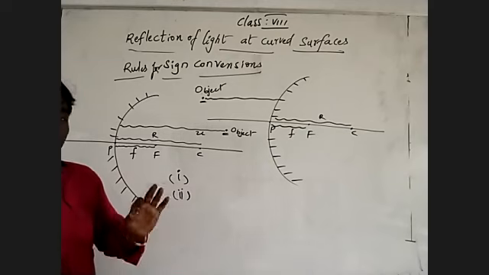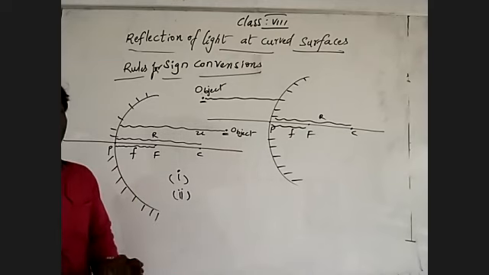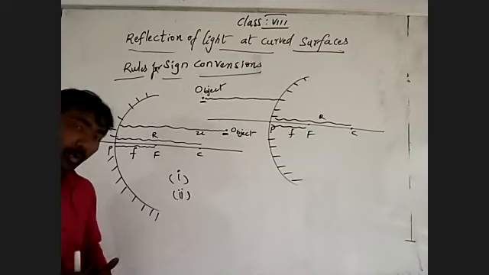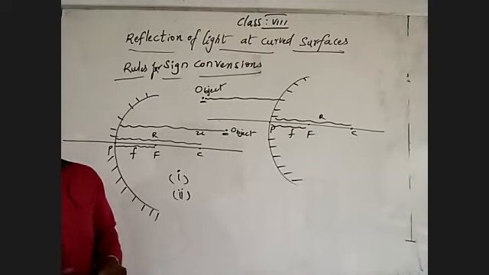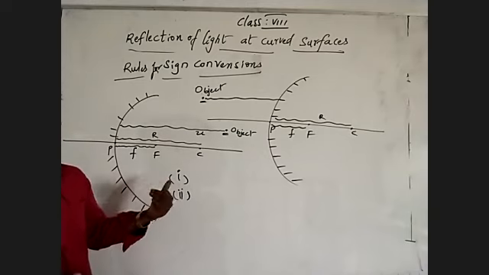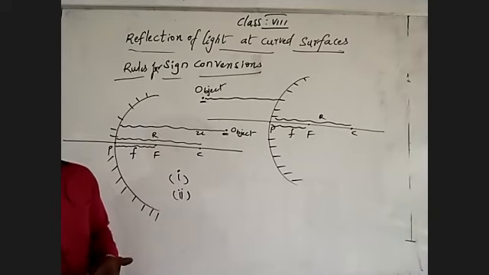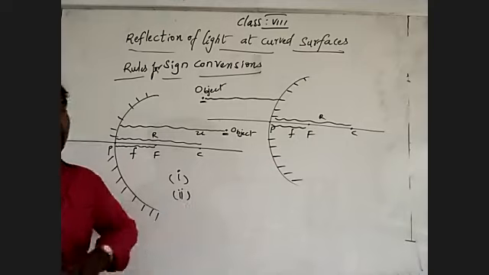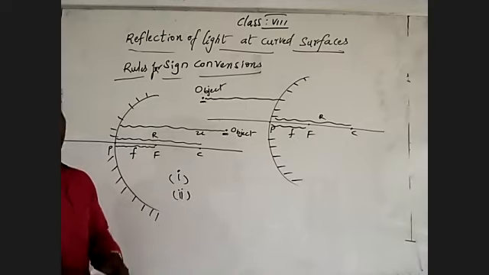The first rule is applicable from the pole only. Second, from the pole only, we measure the distance in the direction of the incident light ray, and that is considered positive.